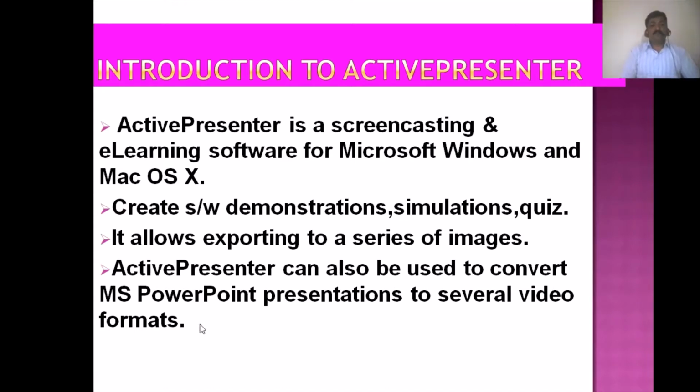Friends, this fourth feature, which I explain here in this video, is very helpful to protect your e-content from unauthorized users. If you create your PPT, there may be a chance that it is utilized by some unauthorized person, but if you convert your e-content or PowerPoint presentation to video format, then there is near zero chance that some unauthorized person may use your content.